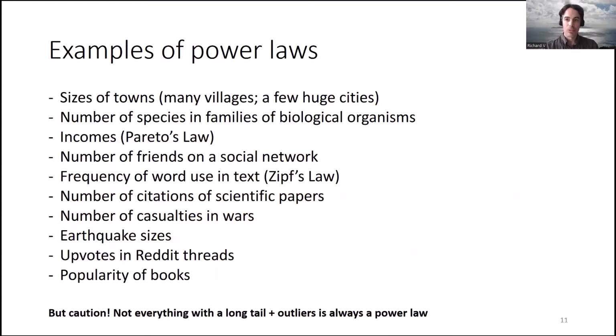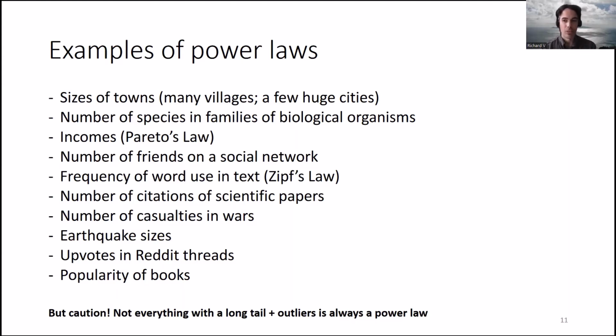Here are some examples of power laws in nature. If you look at the sizes of towns, you have many villages and a few enormous cities, like Hong Kong, in fact, and they tend to follow a power law distribution. If you look at the number of species in different families of biological organisms, you tend to get power laws.